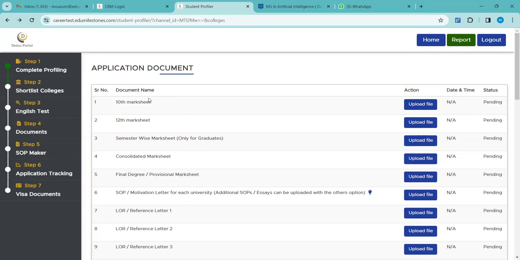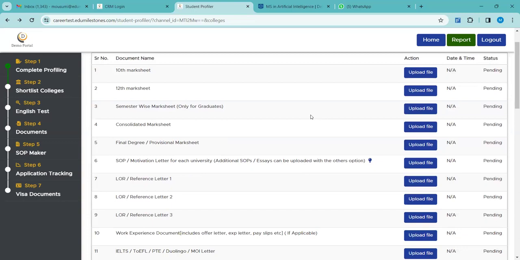So here in the application documents, they can re-log in and they can upload the documents accordingly in the space provided. One thing has to be kept in mind very clearly: the documents being uploaded have to be cleanly scanned and then uploaded, properly scanned. No photos will be entertained, only scanned copies of documents.